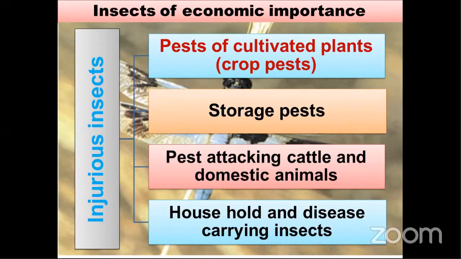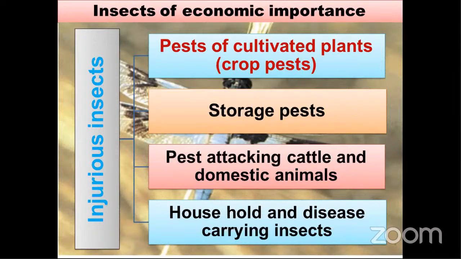Based on economic importance, insects are divided into three types: injurious insects, helpful insects, and beneficial insects. First, we will discuss injurious insects. They are again divided into four types: pests of cultivated plants, storage pests, pests attacking cattle and domestic animals, which is related to veterinary pests, and fourth, household and disease carrying insects.